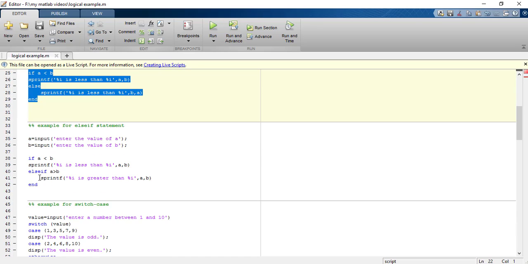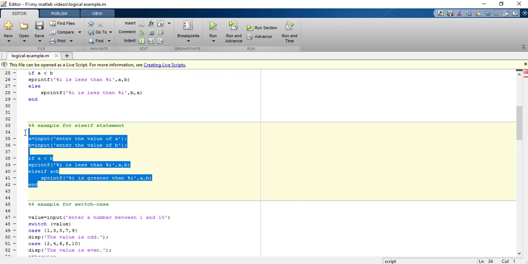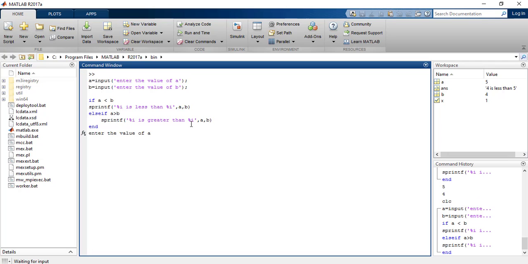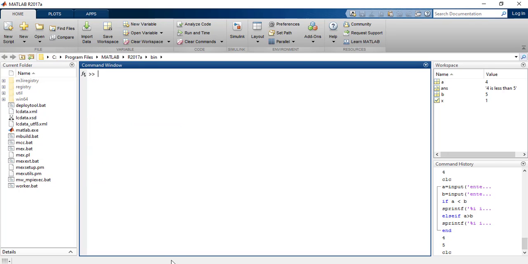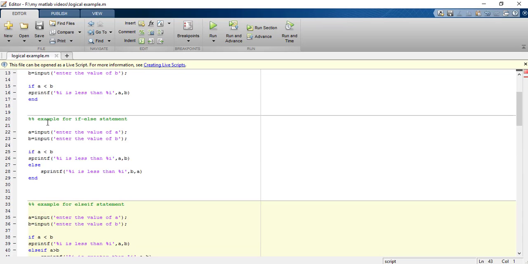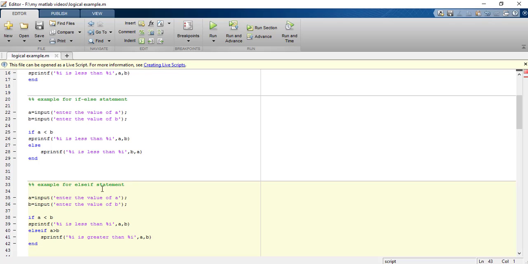Now there is one more improved version of the else statement, with else if statements, right? If we have more than one condition to check, we could have written this program like this: if A is less than B, else if A is greater than B. We could have written another else if and likewise. These are a few examples: if else, and if else if statements.